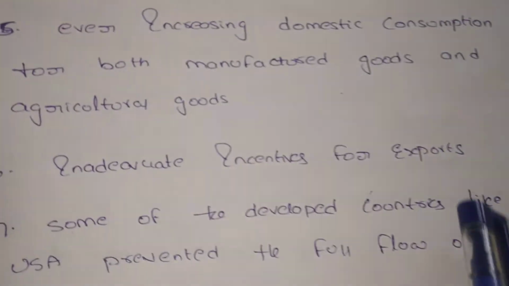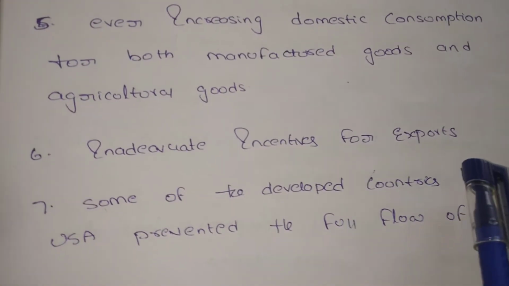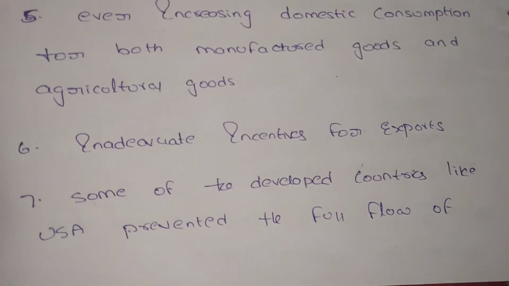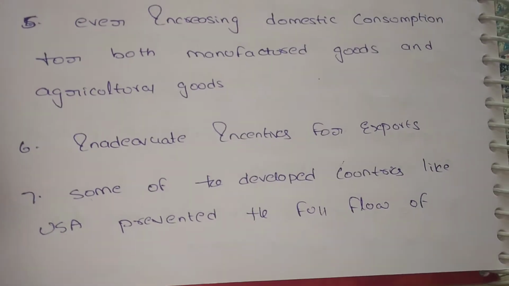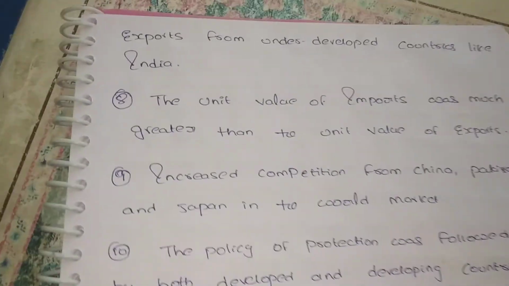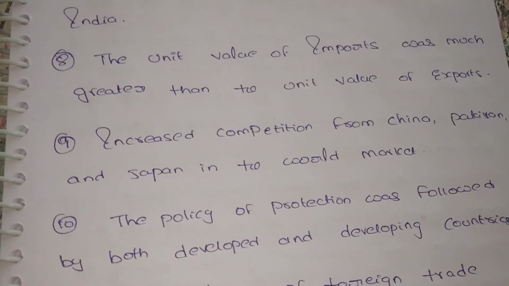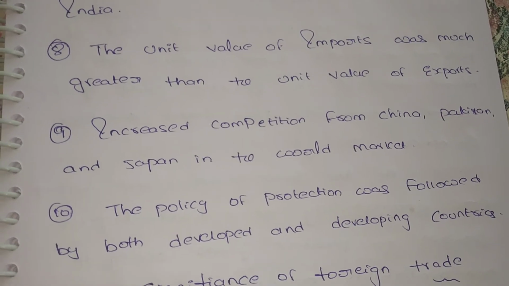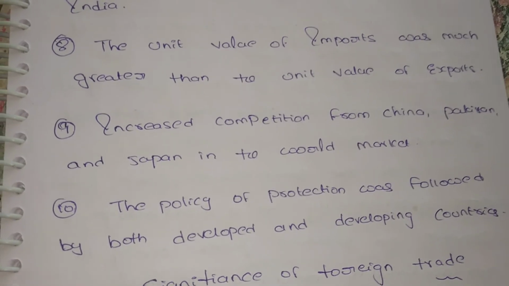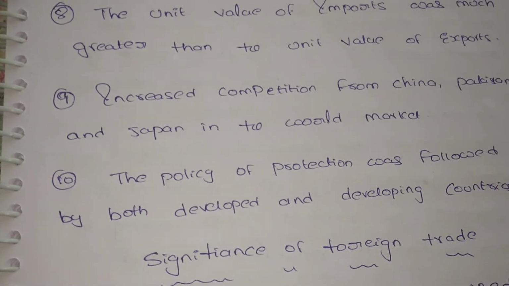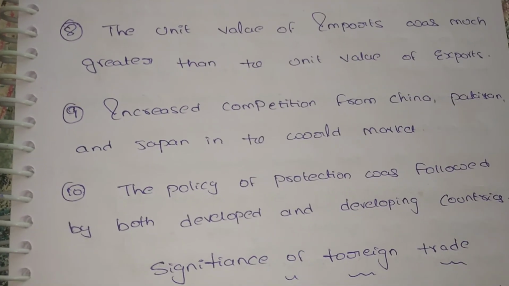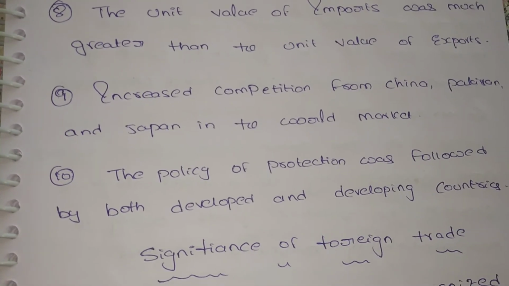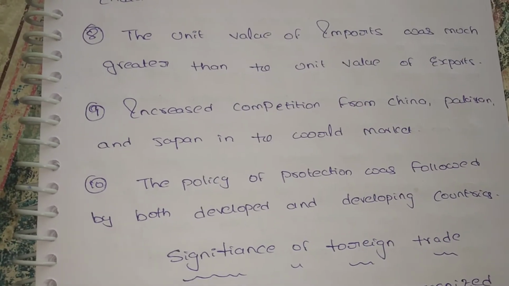Next, some developed countries are stopping our goods, they don't want to import our goods. So it is also one of the reasons for our decreasing exports. And also, when compared to the value of imports, our exports value is very less, so they are not able to buy at that much price. So this is also one of the reasons. And the protection policy was followed by both developing and developed countries, so the developed countries are unable to receive our goods at the price we need. So these are all the reasons for decreasing our exports.